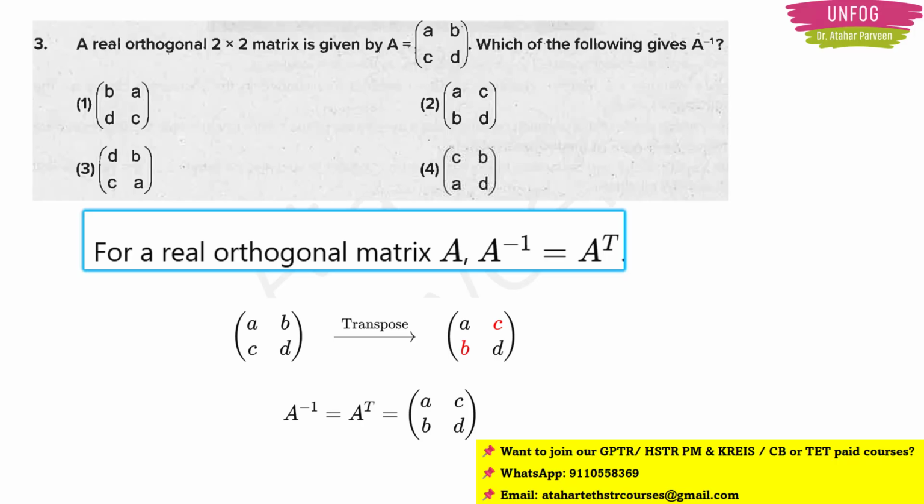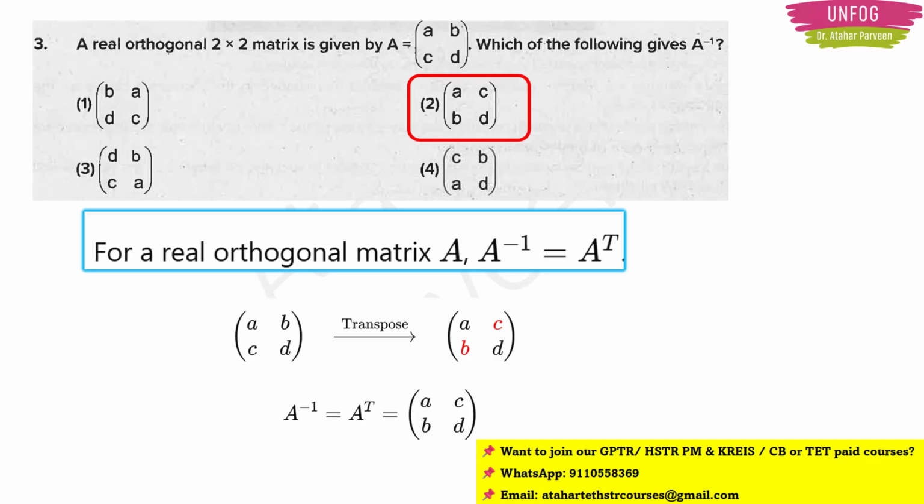This is also the inverse of the matrix, which is A inverse. So that's why from the options, option 2 will be the correct answer. Okay, this is very simple, right? Any aspirant who is preparing for HSTR PM method mathematics will know this, right? So that's why we are including this question in our discussion today.